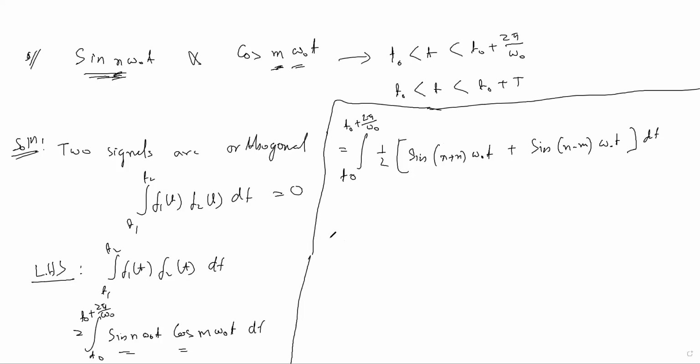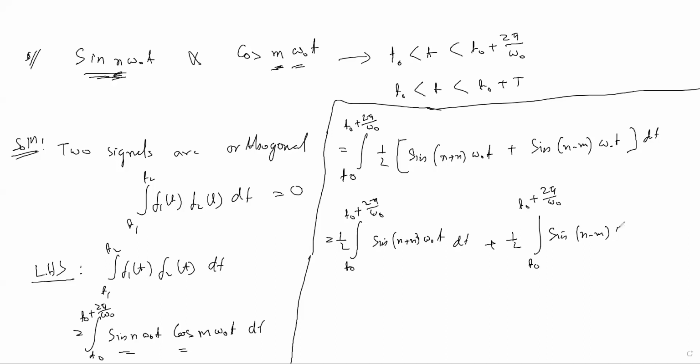Break the term: half comes outside, the integral from t naught to t naught plus 2 pi by omega naught of sin (n plus m) omega naught t dt, plus half the integral of sin (n minus m) omega naught t dt.